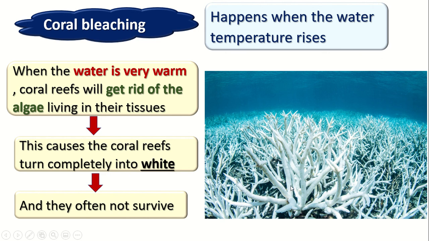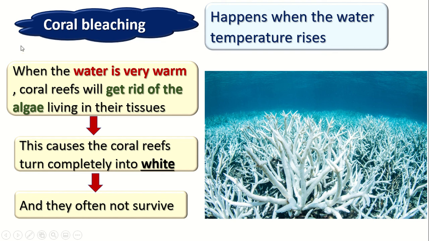When the temperature rises, the coral reefs will start throwing out the algae, or get rid of the algae. When they get rid of the algae, the coral reefs will turn white. And when they turn white, they don't survive and they die. The living organisms and all the marine organisms will move to another place away from the coral reefs because they don't have any food or shelter. And this is called coral bleaching.